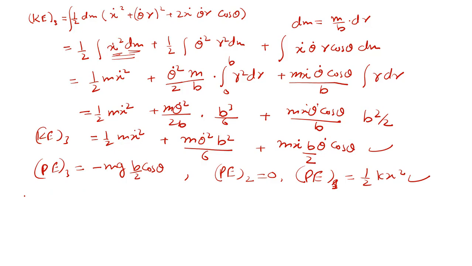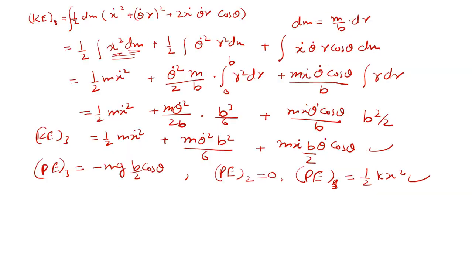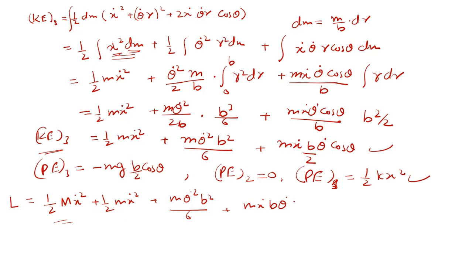And if you add and substitute in this equation, we'll get the Lagrangian. So Lagrangian is half capital M x dot square plus, this is the kinetic energy for 1 and kinetic energy for 3, half small m x dot square plus m theta dot square b square upon 6 plus m x dot b theta dot cos theta by 2, minus potential energy.